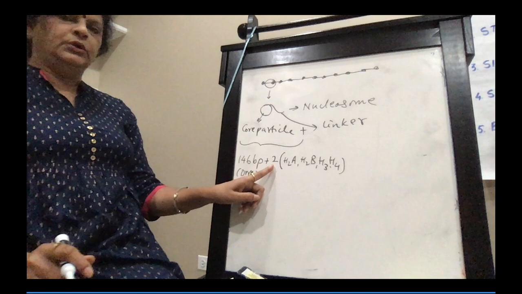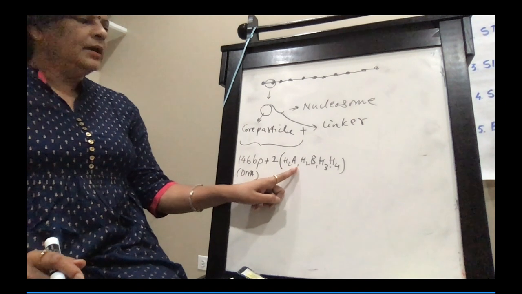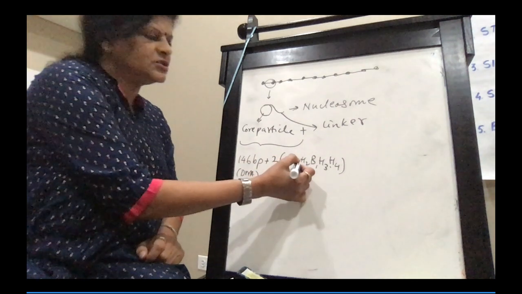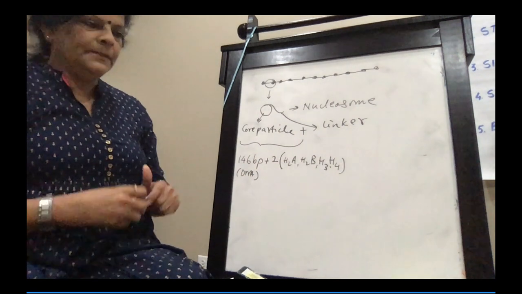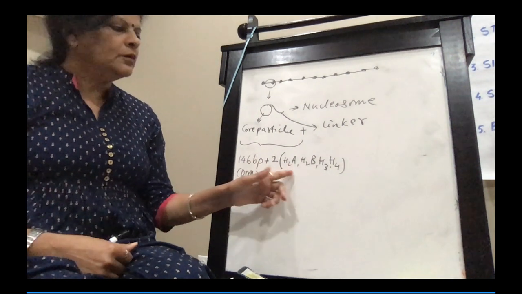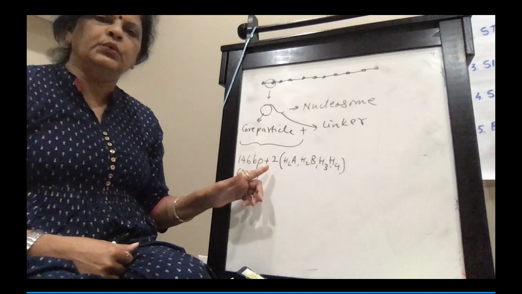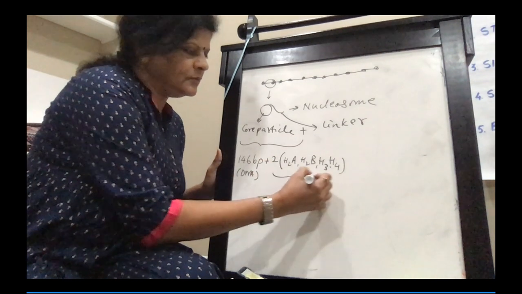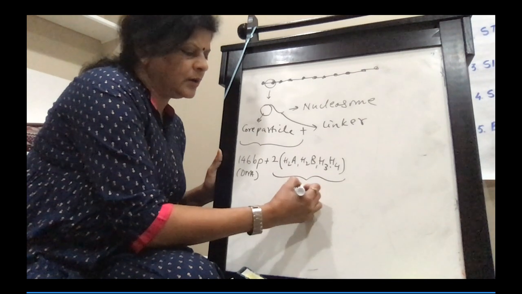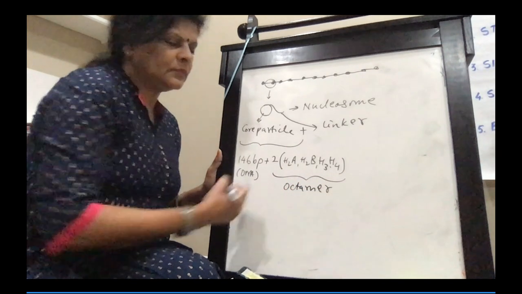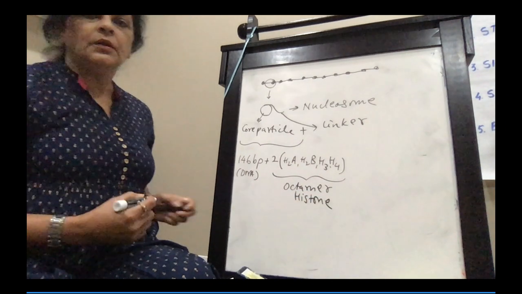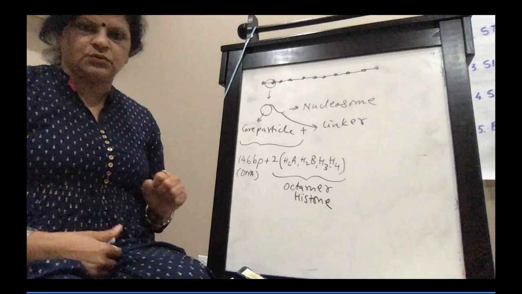So 2 into H2A, H2B, H3 and H4 histone. That means 4 histones into 2, meaning 8. Octamer. Octamer histone. How many histones? 8 histones.